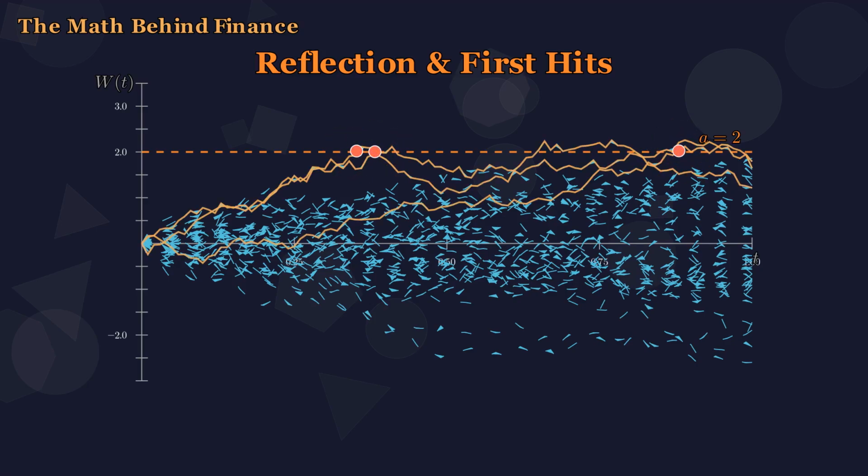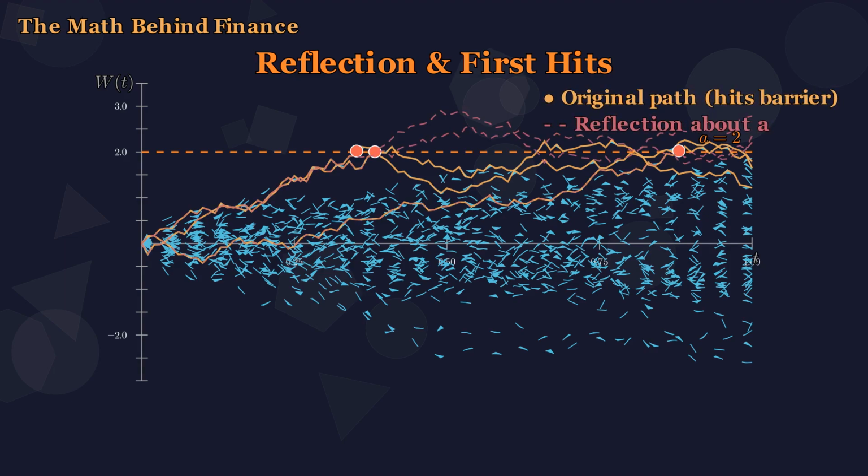3 paths cross the barrier. Theory predicts about 4.5%, so 2 or 3 out of 50. This matches. Now the trick that cracked this problem. At the moment a path first touches a, reflect the rest of it. Flip it about the line y equals a. The reflected trajectory is also a valid Brownian path. This is the strong Markov property.